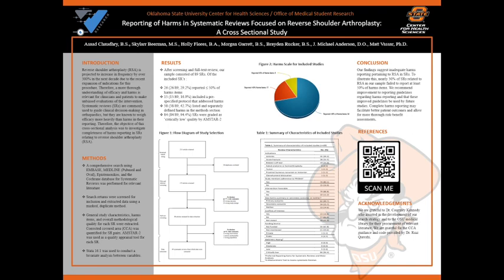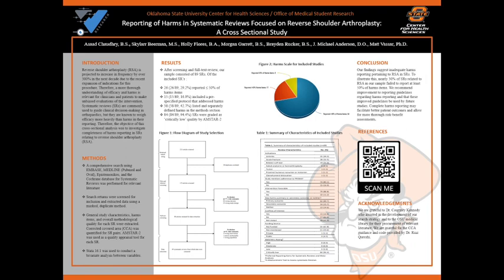In Figure 1, we see our flow diagram of study selection, which basically outlines how we narrowed down to 89 systematic reviews. In Figure 2, we see the harms scale for included studies, which basically depicts the percentage of systematic reviews out of our sample that reported less than 50%, 50%, or over 50% of harms items.